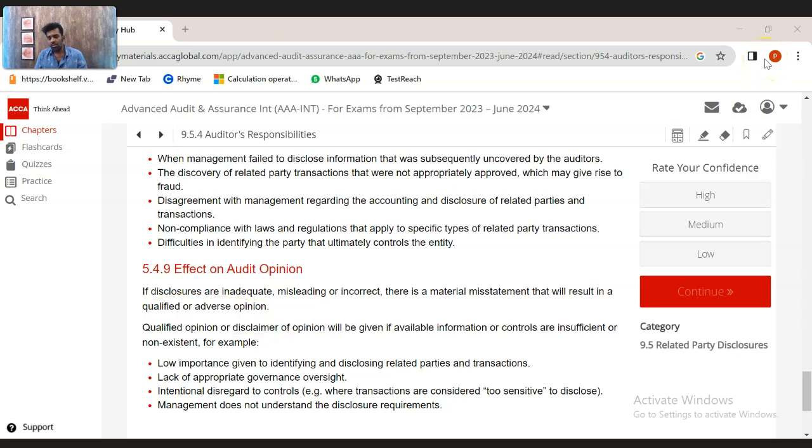So that's what about related party transactions. So you need to note these pointers, because these pointers could be discussed in terms of a 50 marker or a 25 marker question, where you have to explain in detail what the responsibilities of the auditor are with respect to a related party transaction. And as I told you, the biggest risk in terms of related party transactions is definitely the identification of the related party transaction, and the disclosure of the related party transaction is what is required to be in a detailed and adequate manner.